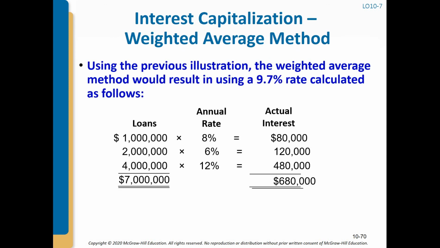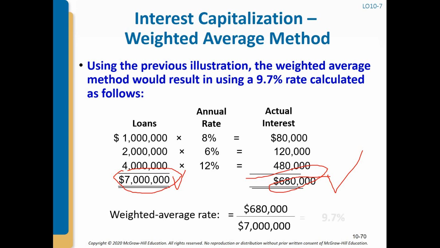Here you go: this is the total interest we have calculated, and this is the total loan amount. If we divide the total interest by the total loan amount, we get a weighted average interest rate, which is 9.7%.